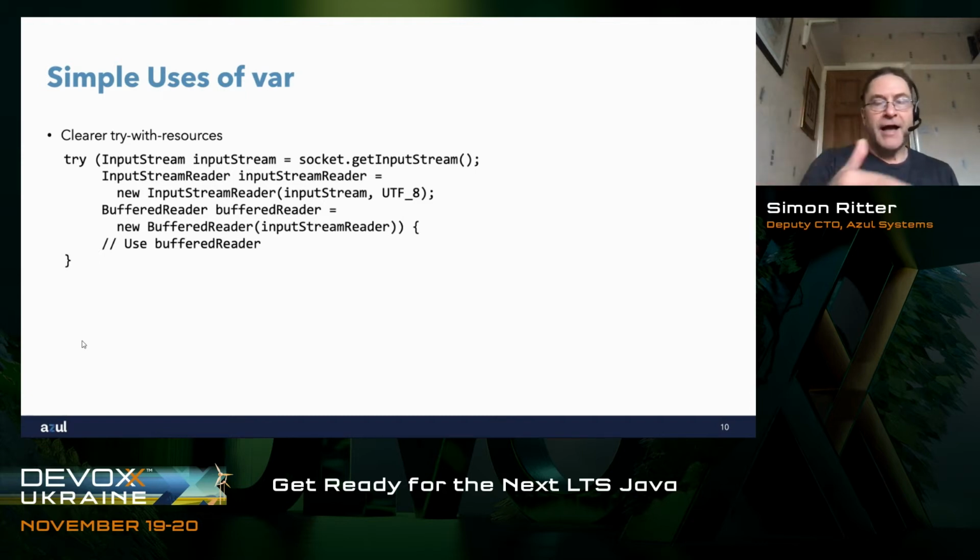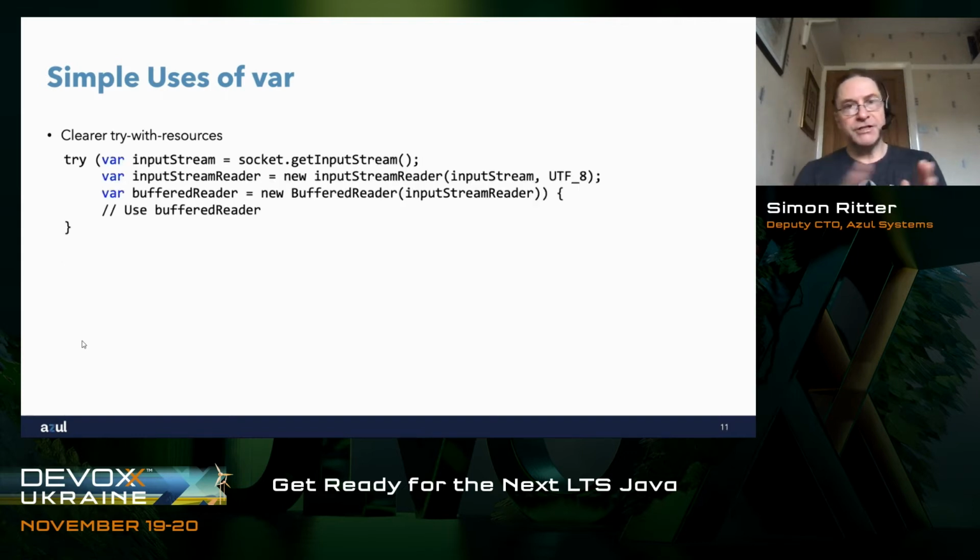Sure, I can read through that eventually and figure out what's going on, but if I wanted to look at it quickly and see what's happening, that's very dense in terms of the code. If we use var, we can just tidy that up a bit and say, okay, we've got input stream reader, buffered reader. Just makes life a little bit easier for us. So this is a good use of var in this particular case to make our code more readable.